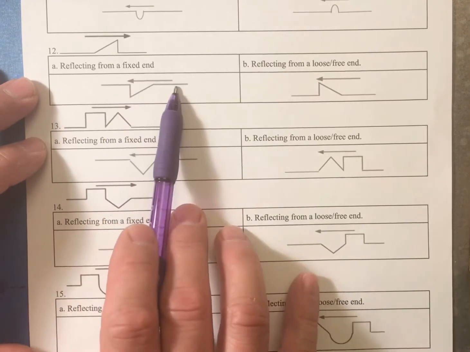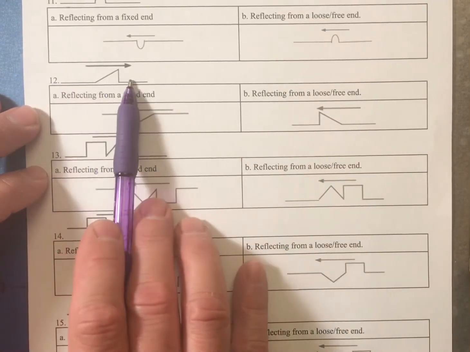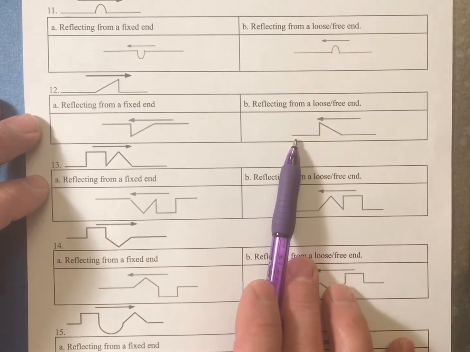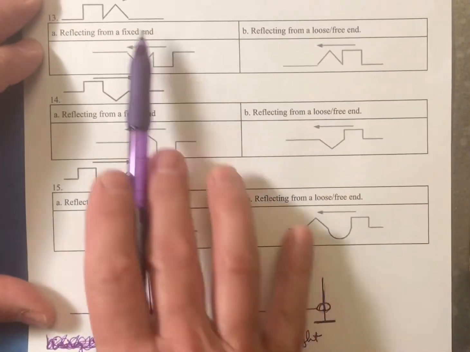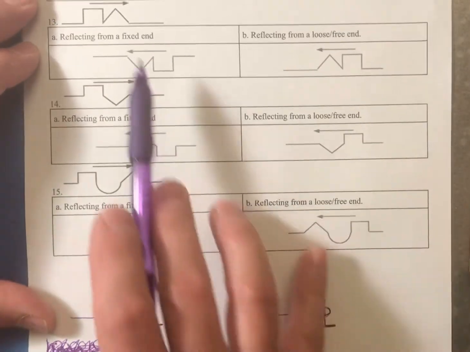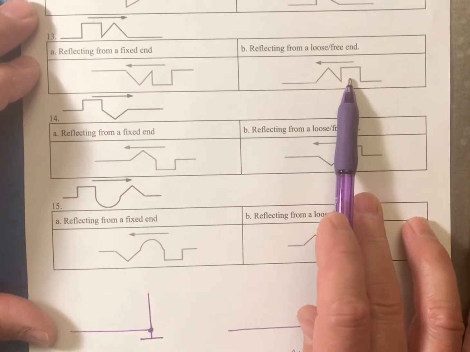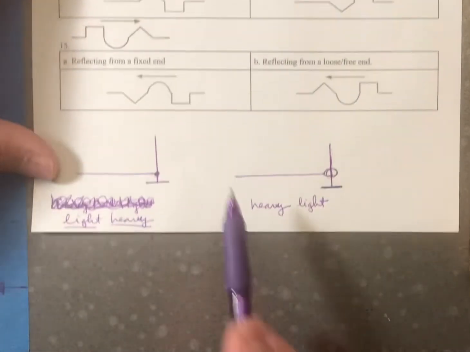Now here you have a different shape wave from a fixed end. You can see how it gets flipped upside down. From a loose end, it looks like this, going to the right, and then it's coming to the left. And all of these are just different shaped waves, and they're getting inverted here, but they are not getting inverted there.